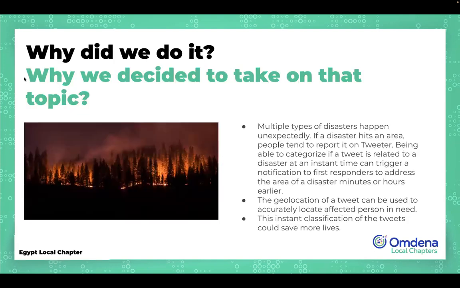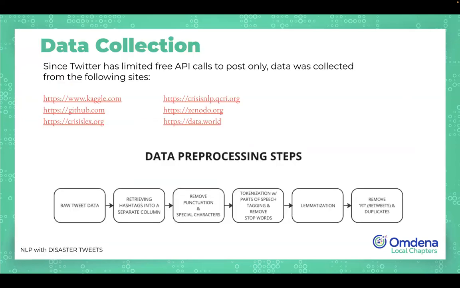So why did we choose this project? As you can see, multiple types of disasters happen unexpectedly, and sometimes they're not addressed immediately. People do tend to go to Twitter to report on them, so being able to categorize those tweets that are related to disaster instantly can potentially trigger notifications to first responders to address the area of disaster minutes or potentially hours earlier and save lives.